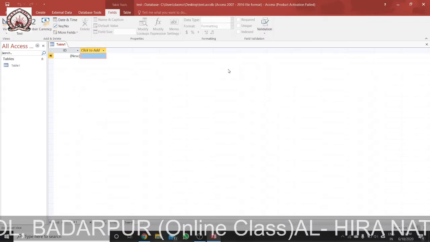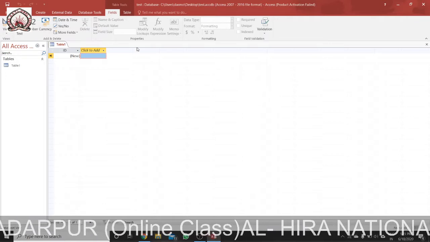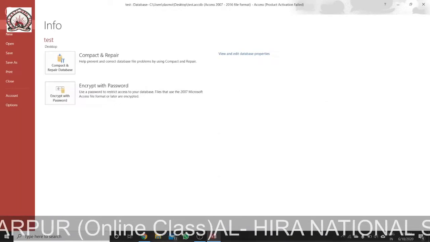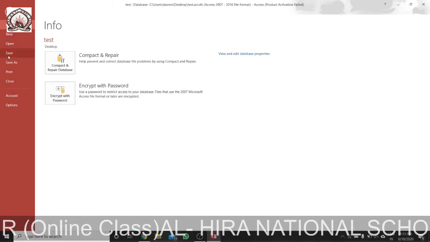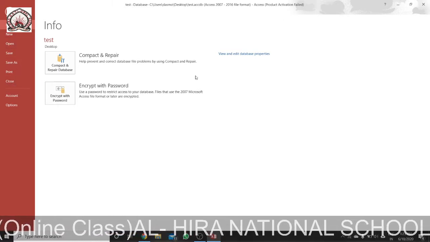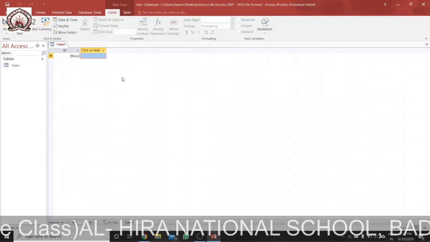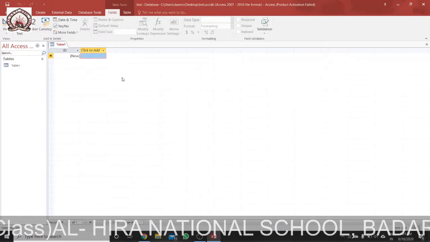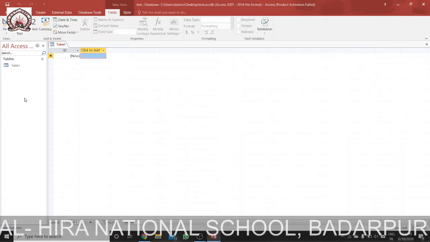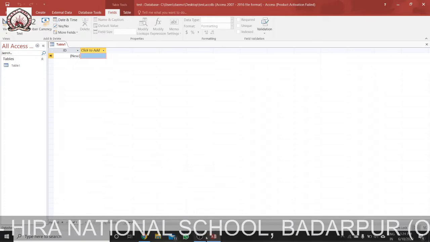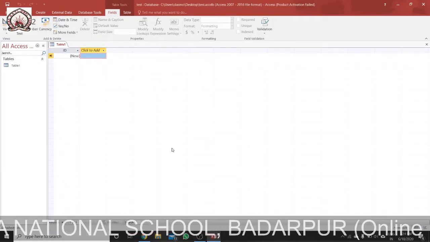Next we have the File tab. In this File tab we have New, we can open a new one or open an existing one, Save As, Print, Close, all these are there in the File tab. Then we have the navigation pane. This is the navigation pane, this area.